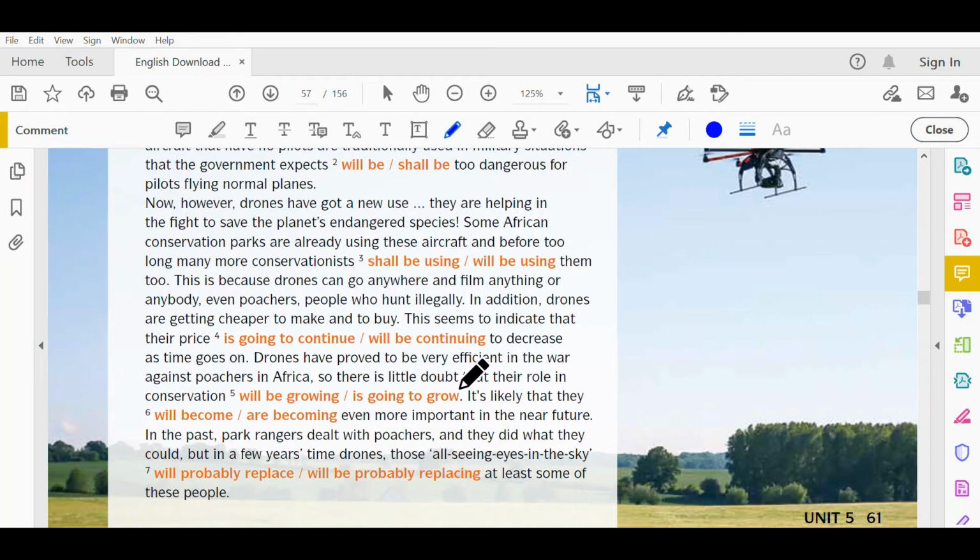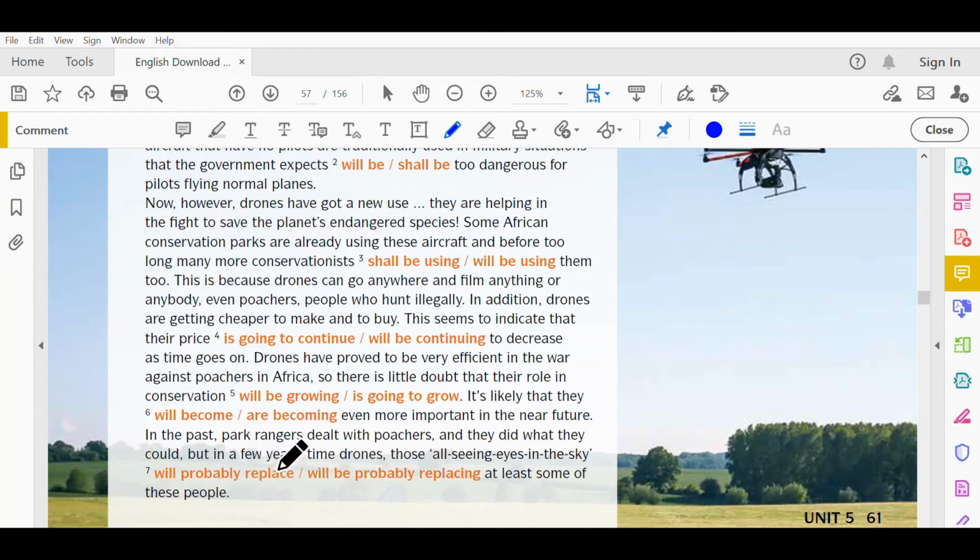It's likely that they will become or are becoming even more important in the near future. In the past, park rangers dealt with poachers and they did what they could. But in a few years' time, drones, those all-seeing eyes in the sky, will probably replace or will probably be replacing at least some of these people.